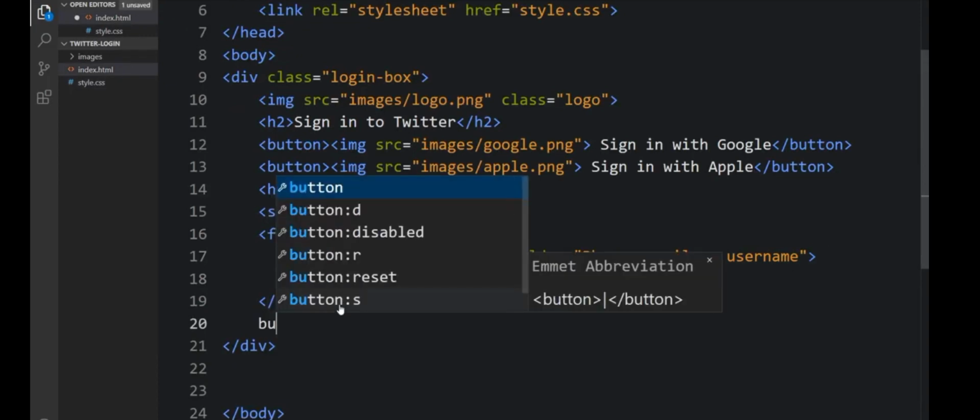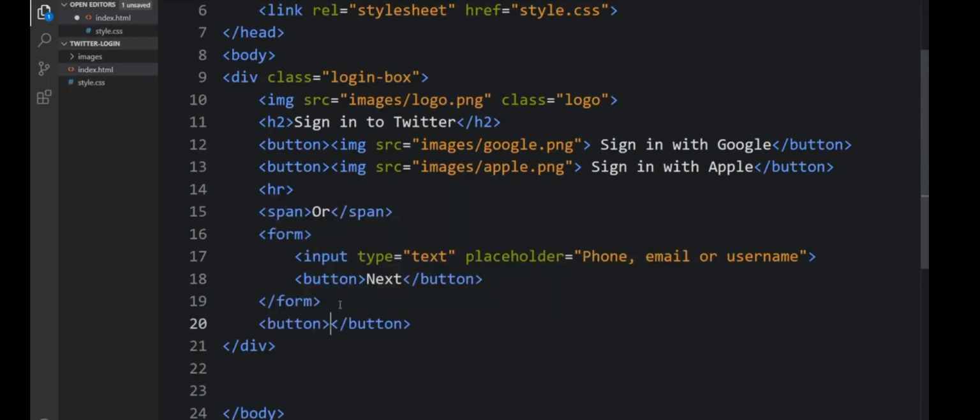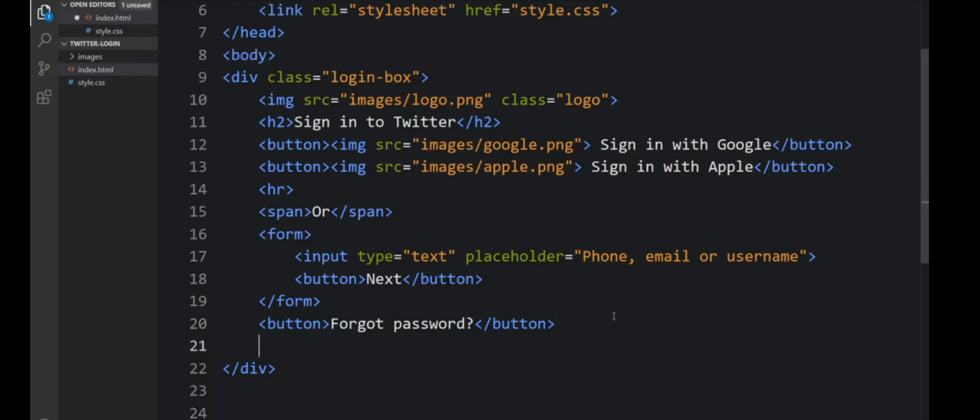All right. So just come down and create another button. Forgot password. As you can see that. So that's for the forgotten password. So I will just type for the paragraph, which is the P. Don't have an account.